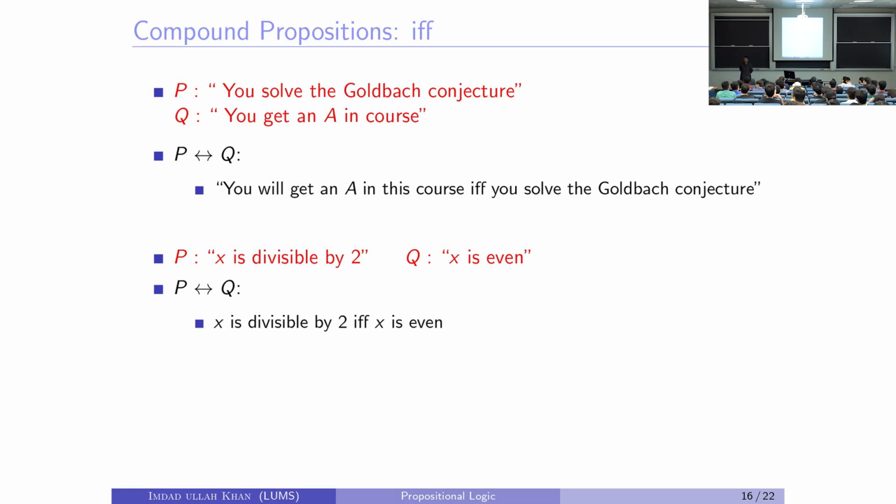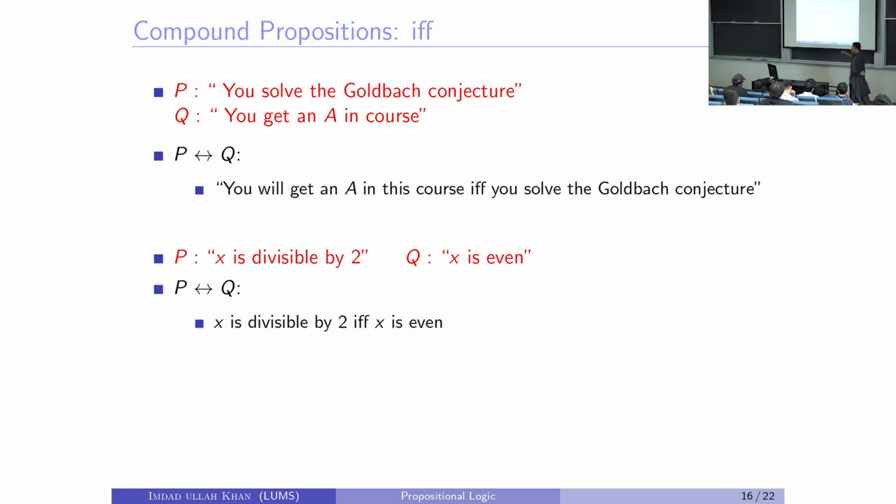Okay, so let me just repeat her answer to you, and then if you still have a question. She says the second one says the only way to get an A in this course is solving the Goldbach conjecture. While in the previous one, one way to get an A is the Goldbach conjecture, another way is to solve the Riemann conjecture, another way is to just get 100% on your final exam, or just do whatever you want. There are many other ways to do it, right? Getting a good grade by intimidation, by threatening, by begging, by bribing, many other ways. Yes? Is this clear to you?